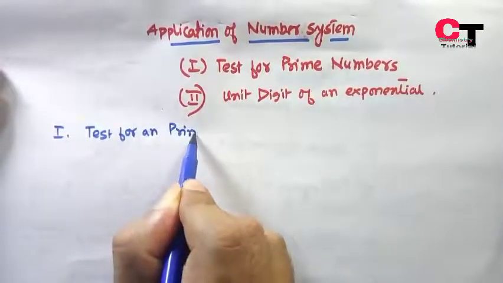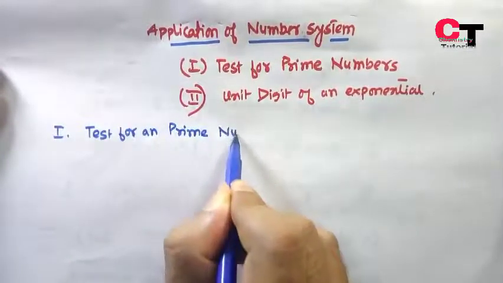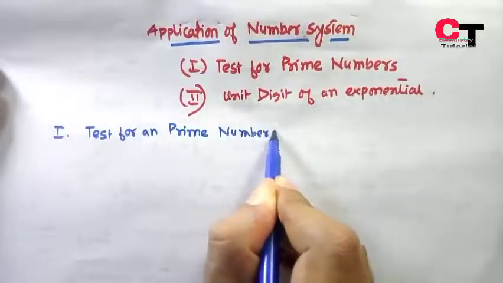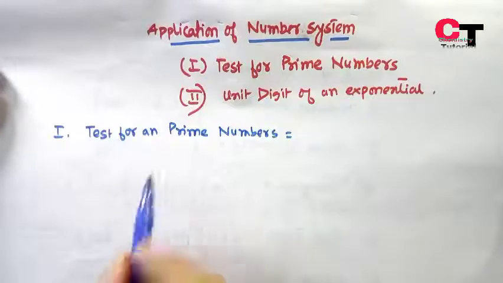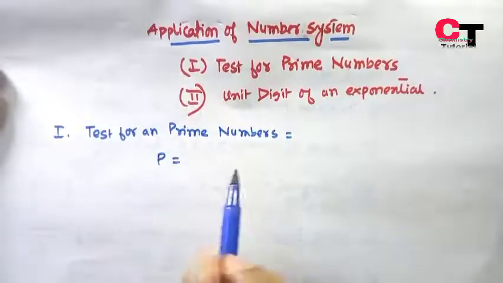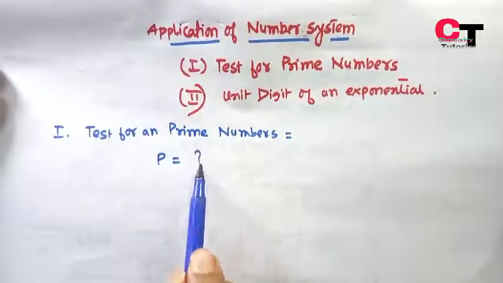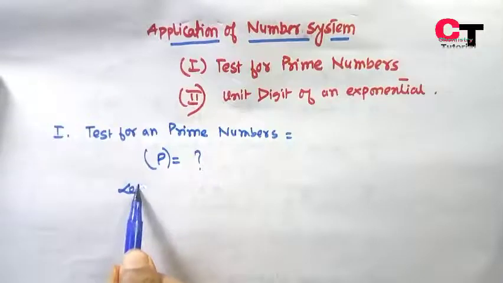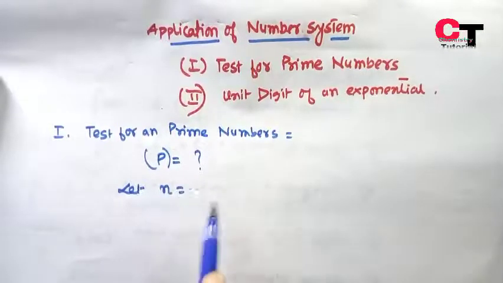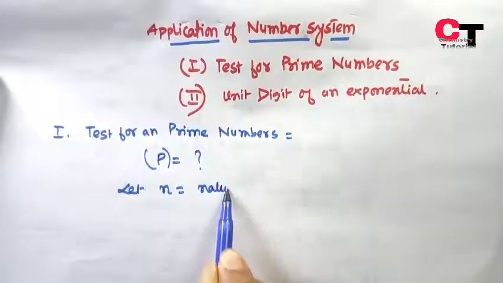Here a number will be given to you, and you are supposed to find out whether this number is a prime number or not. Suppose you are given a number p. You have to find out whether this number p is prime or not. In that case, we will consider a natural number n. N is a natural number.